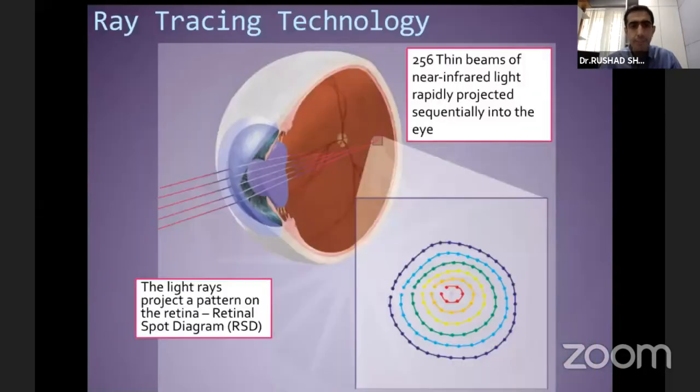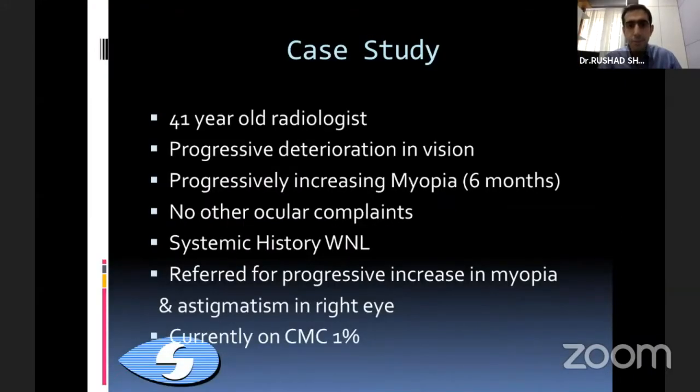And the last one is the ray tracing, where it doesn't do the aberrometry together. It has a sequential tracing of laser light, which is reflected in, and the way it deviates from its position tells us the aberrations. So I'm just going to go through a few case examples of importance of aberrometry.